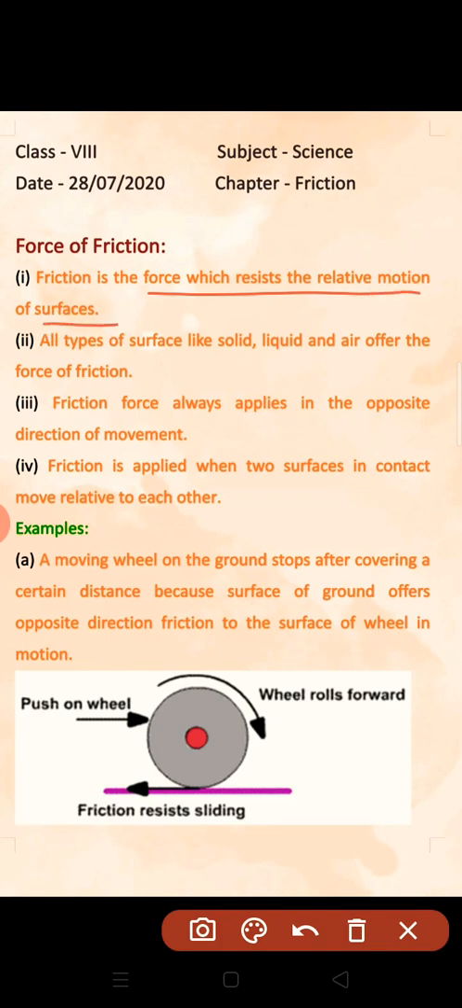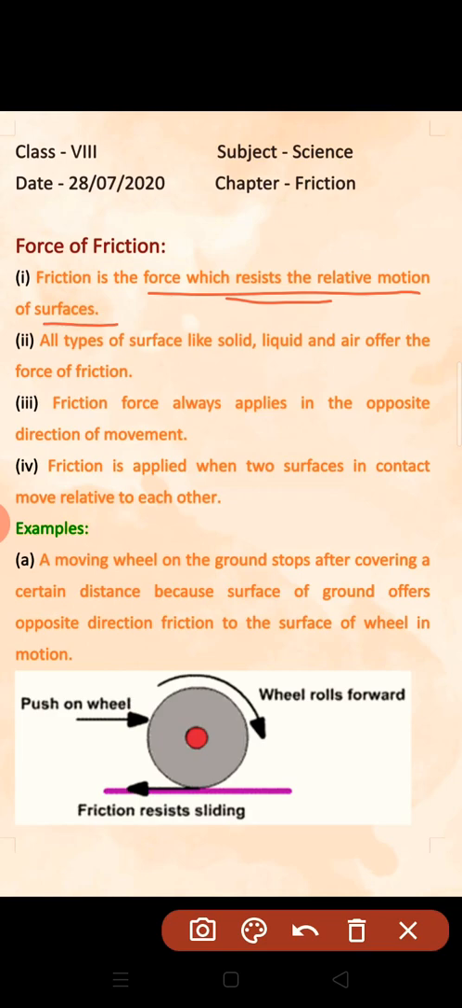Okay, I have explained to you earlier also that friction always works against motion. Or you can call it that it resists the relative motion. Resist means it tries to stop the motion.